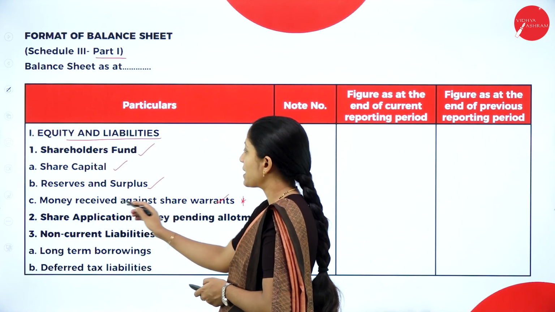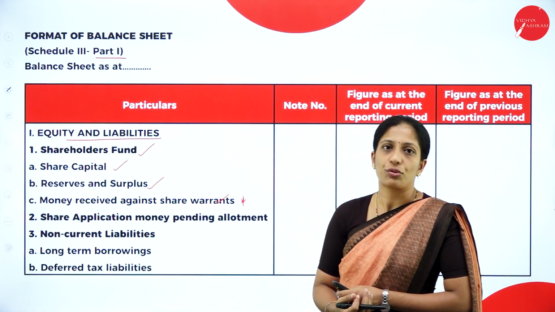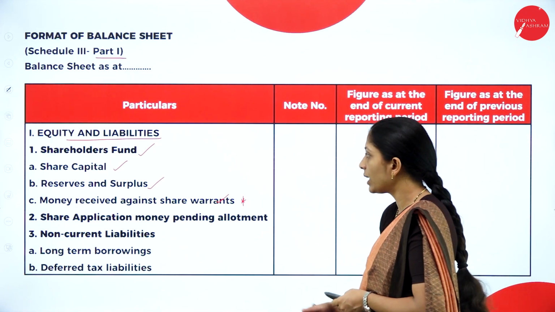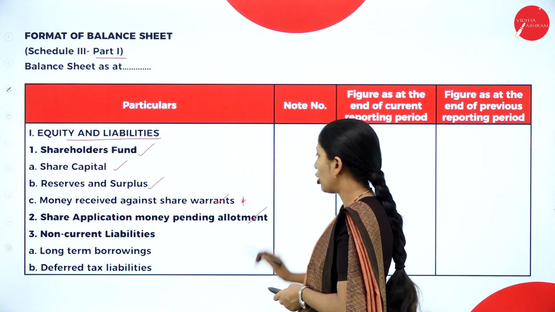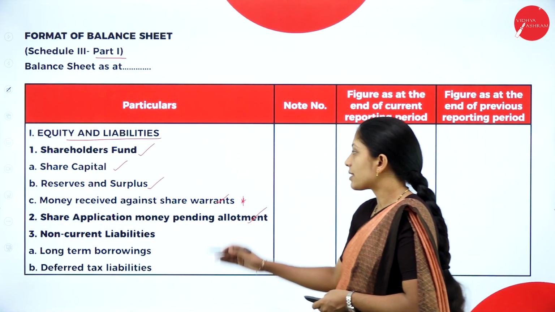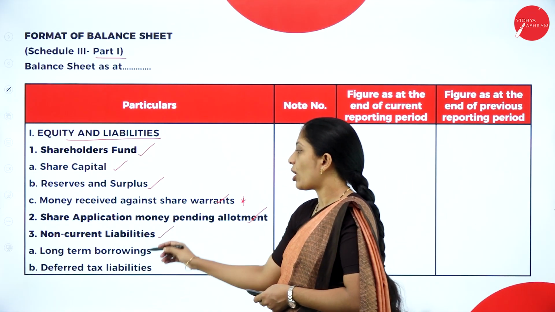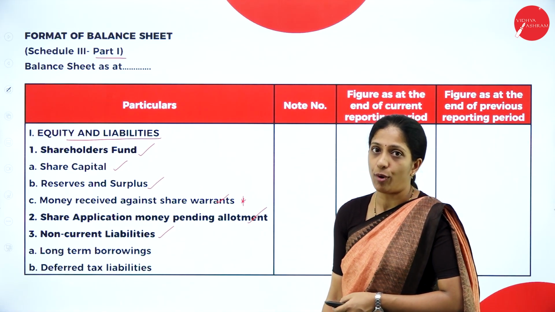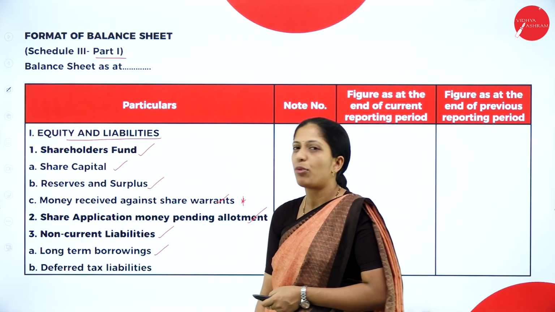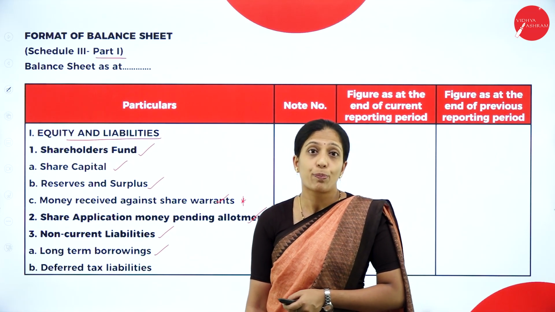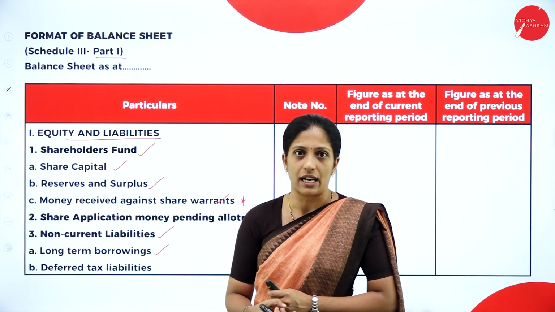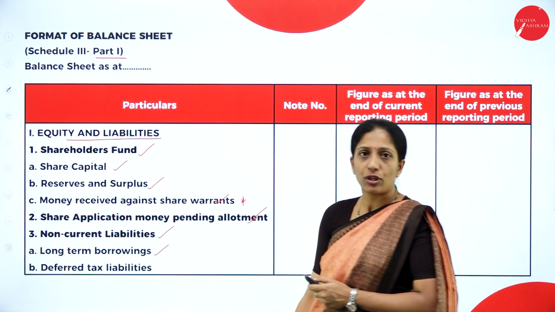After reserves and surplus, money received against share warrant, as I told you, you don't have a proper necessary note. Next, share application money pending allotment, for this also. Next, non-current liability. Third one is non-current liability, where we have long-term borrowings. Normally, we have long-term borrowings like debentures, bonds, which is there for the longer period. Okay, so let us see whether we have a note for it.